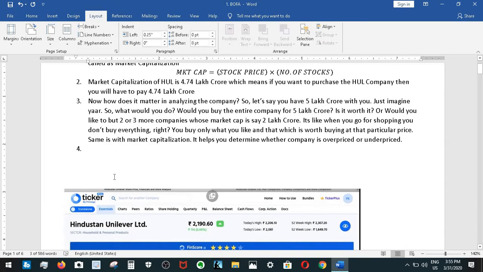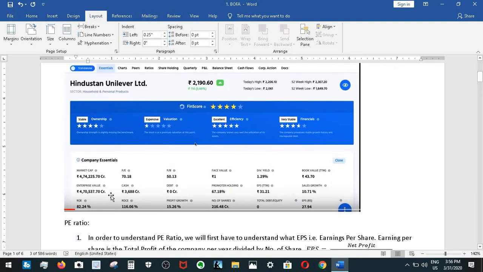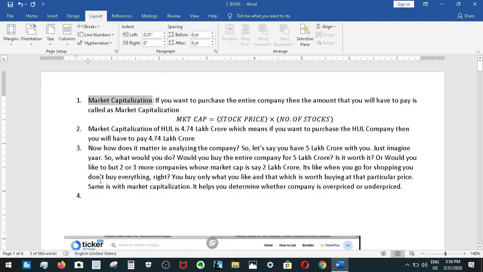So let's take an example of a company. Here's the data of Hindustan Unilever. As you can see, the market cap of HUL is 4,74,225 crores. Which means that if you want to purchase the entire company HUL, you'll have to pay about 5 lakh crore rupees, which means you need to have 5 lakh crores. Wow, that's a huge amount, right?